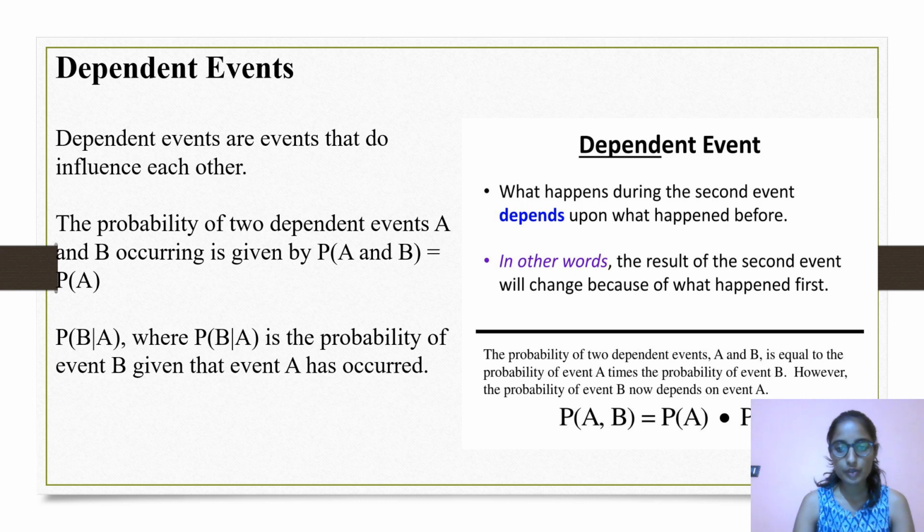In other words, the result of the second event will change because of what happened first. The probability of two dependent events A and B is equal to the probability of event A times the probability of event B. However, the probability of event B now depends on event A. P(A and B) = P(A) × P(B|A).